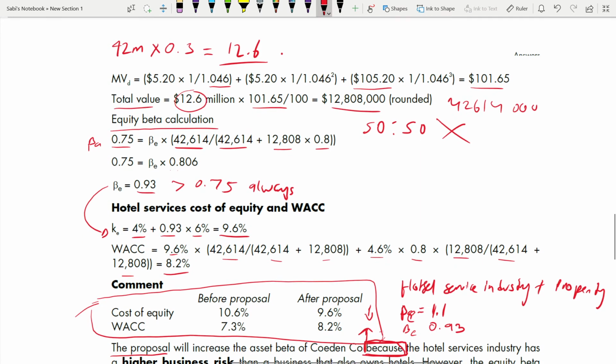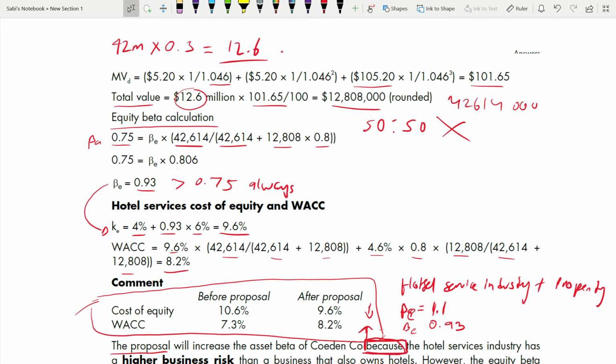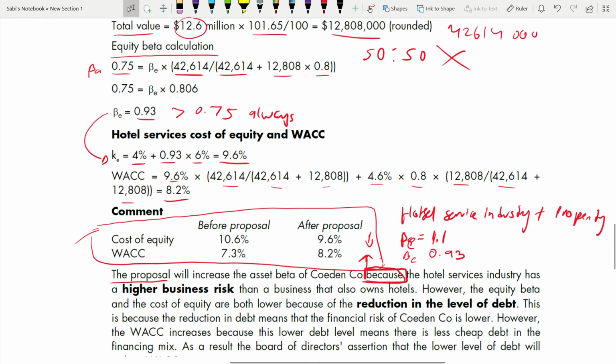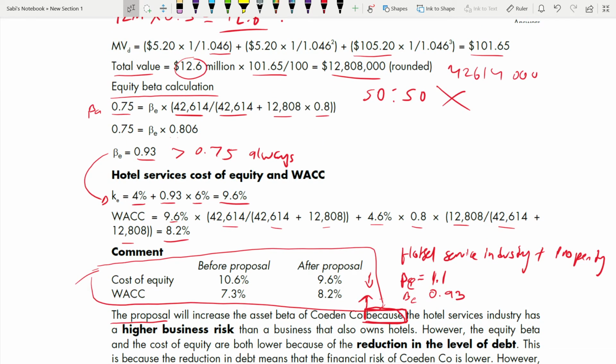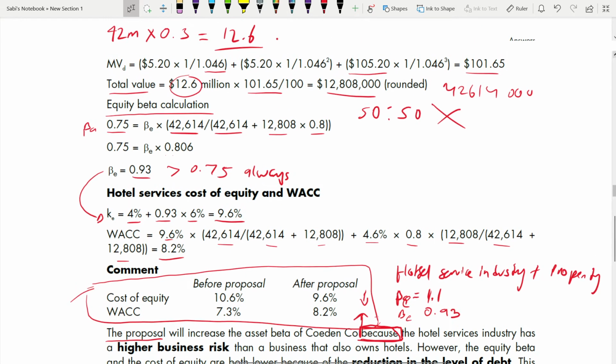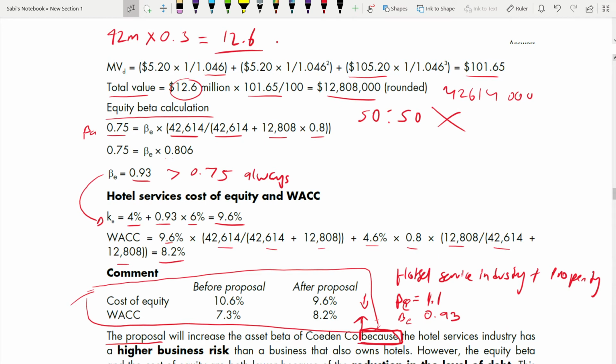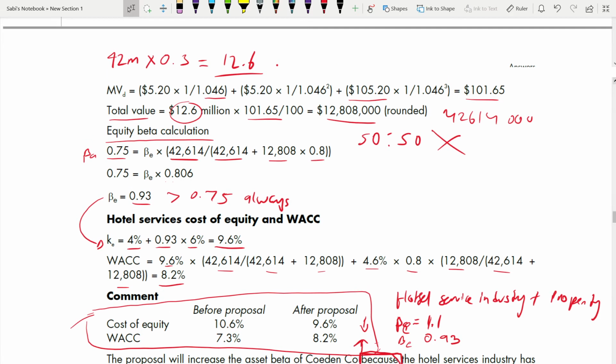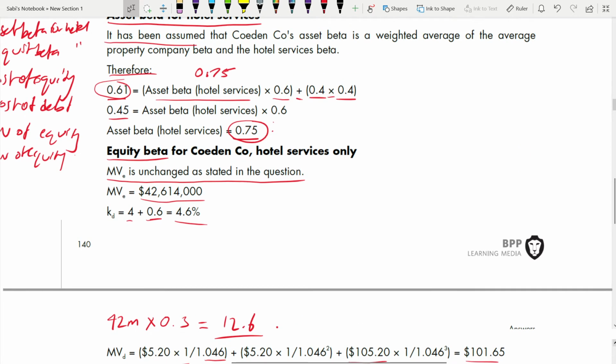Wait. Somewhere something went wrong. It should be higher, because I told you higher beta means higher risk, right? Equity beta. Okay, so let's go to this.